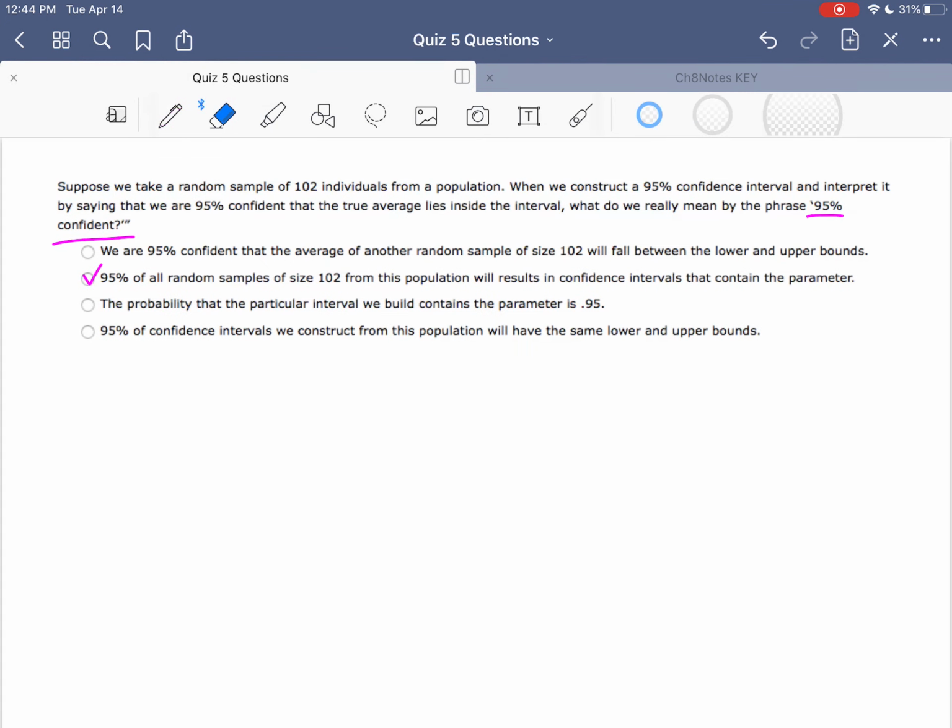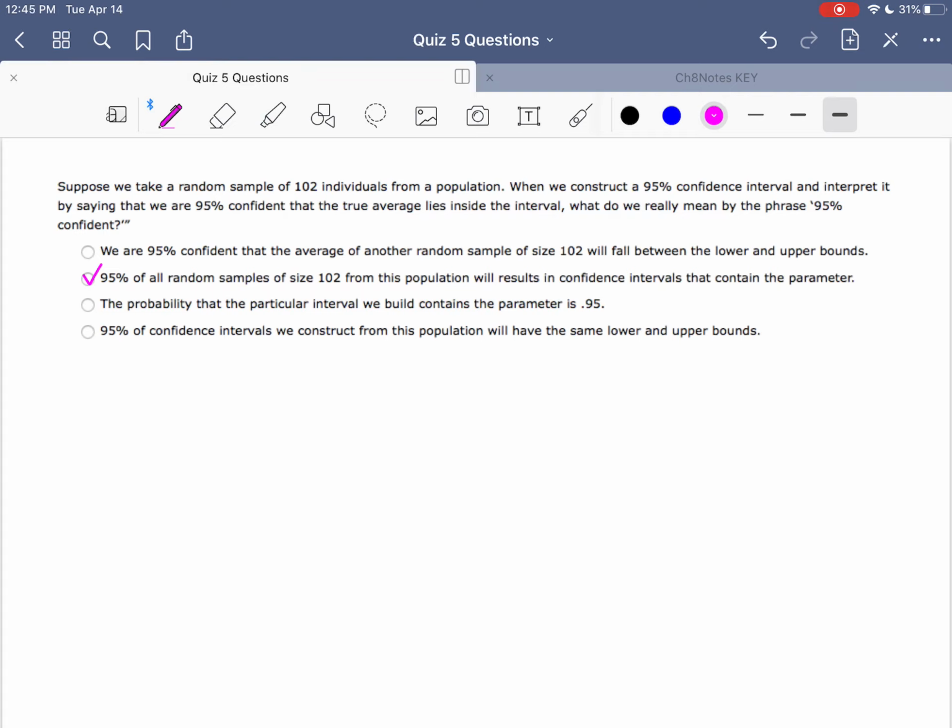Let's talk about some of these other ones and why they aren't correct. The first one: we are 95% confident that the average of another random sample of size 102 will fall between the lower and upper bounds. Again, this is wrong for the same reason we talked about some of those other ones being wrong.